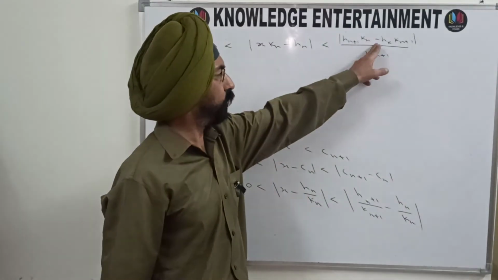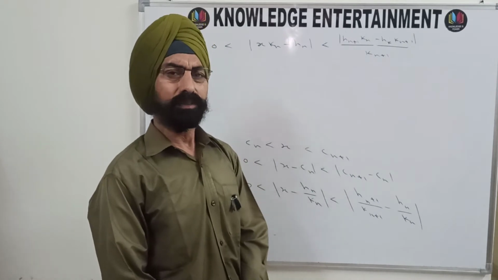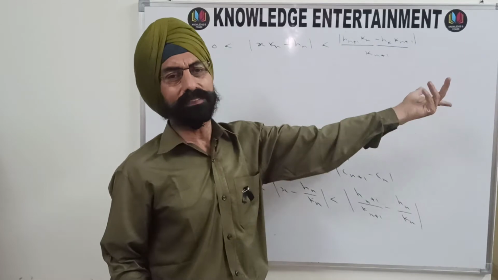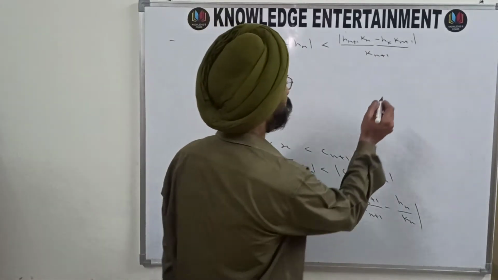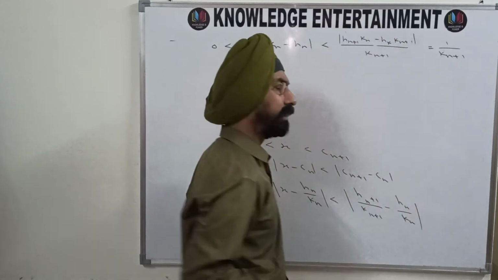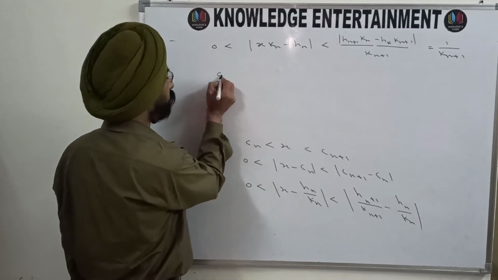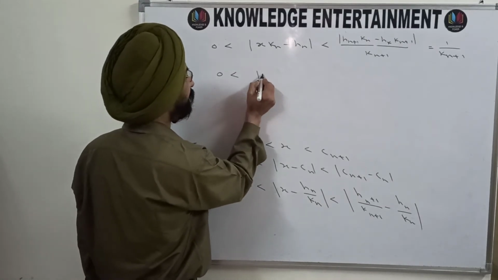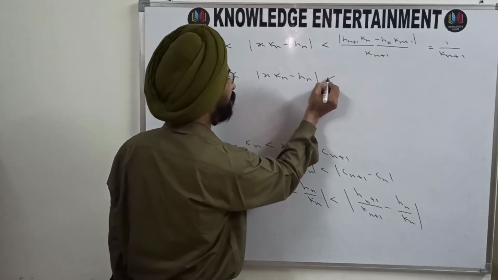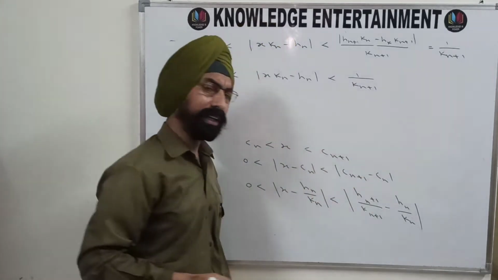And you know that the value of this is minus 1 raised to the power n. Whether n is even or odd, you are having here mod, so definitely the value will be 1. So it is 1 upon Kn plus 1. Okay, so what you get? 0 less than |x Kn minus Hn| is less than 1 upon Kn plus 1.